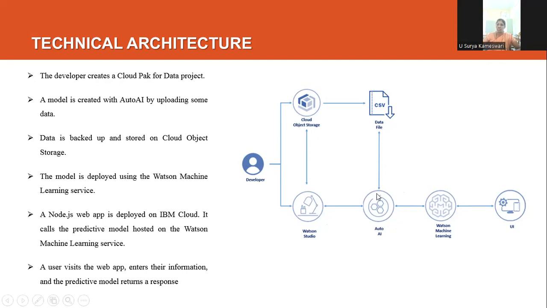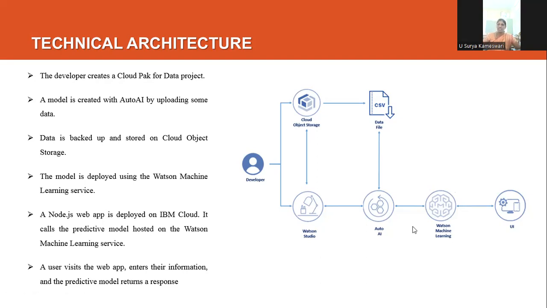The model created by Auto AI is then given to the Watson Machine Learning service. After that, this machine learning service creates a Node-RED API using Node.js, and it is deployed on the IBM Cloud.